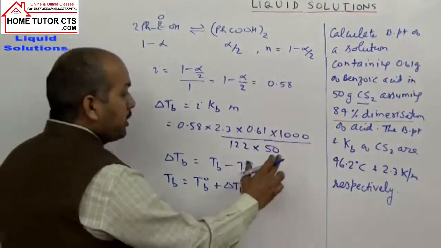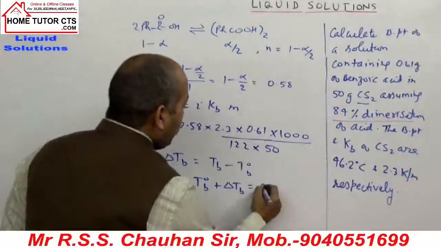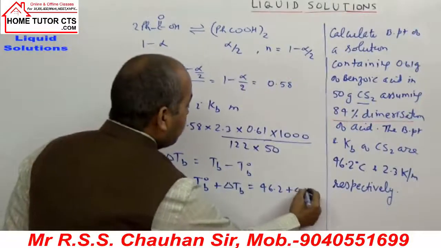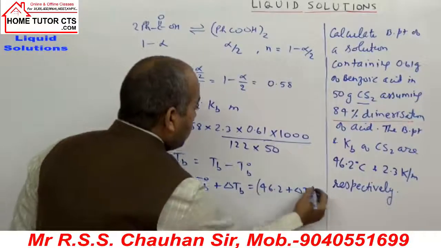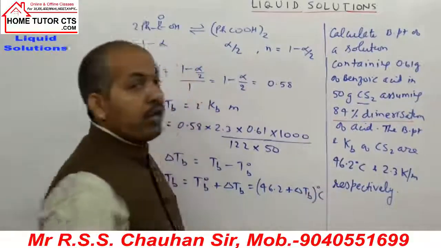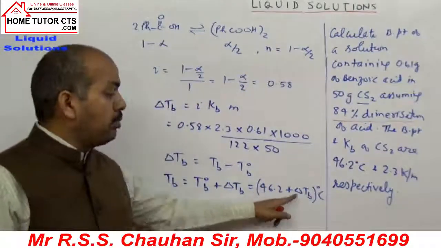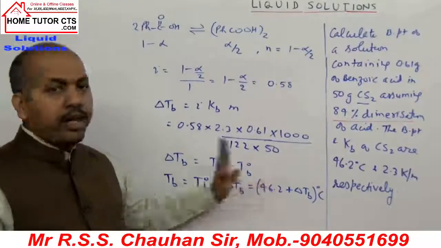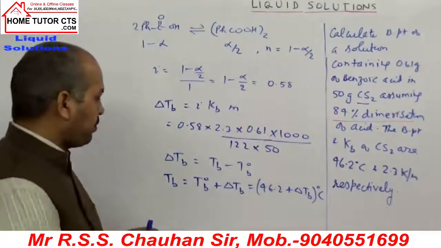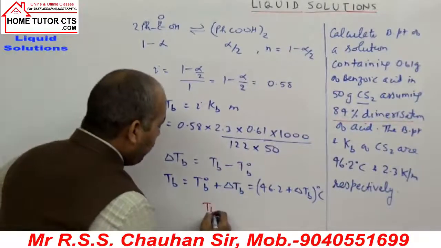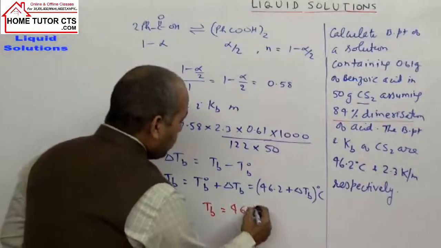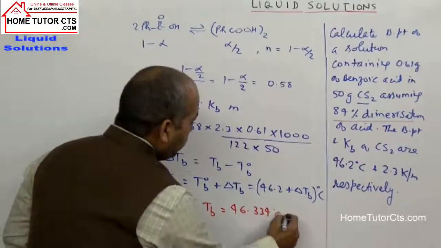T naught b is given in the question, 46.2 degrees Celsius. We add delta Tb here. The answer will come in degrees Celsius. Okay, so on solving we get the answer. So on solving, your solution boiling point should come 46.334 degrees Celsius.